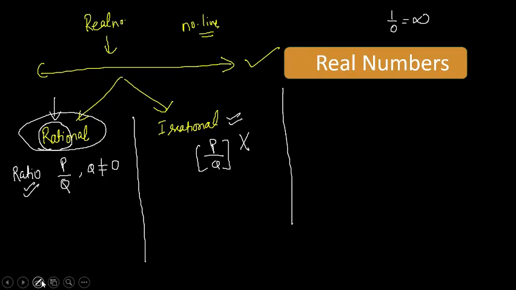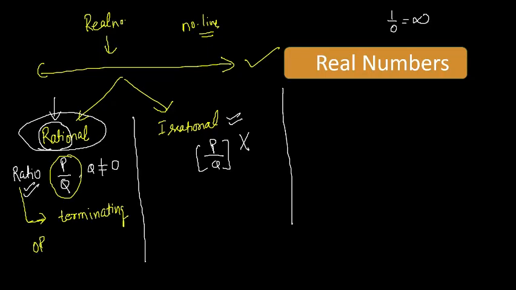Now, one interesting thing about ratios: whenever you solve a ratio, you will get two types of values.